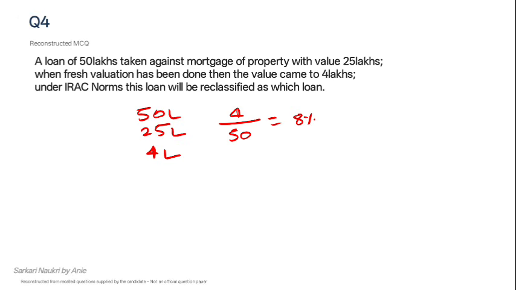and as we can see, it is less than 10%. So whenever the value of security becomes less than 10% of the outstanding value, then it is straight away classified as a loss asset. And when the value of the security becomes less than 50%, then that is classified as a doubtful asset. So let's go to the next question.